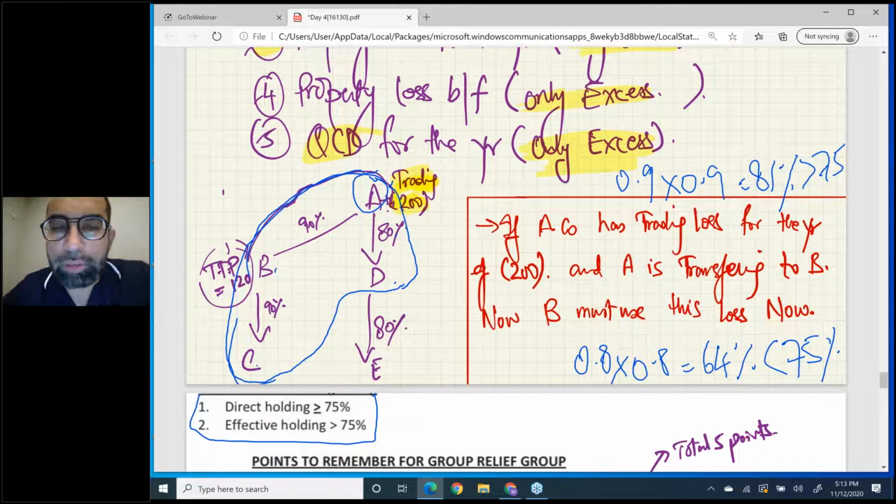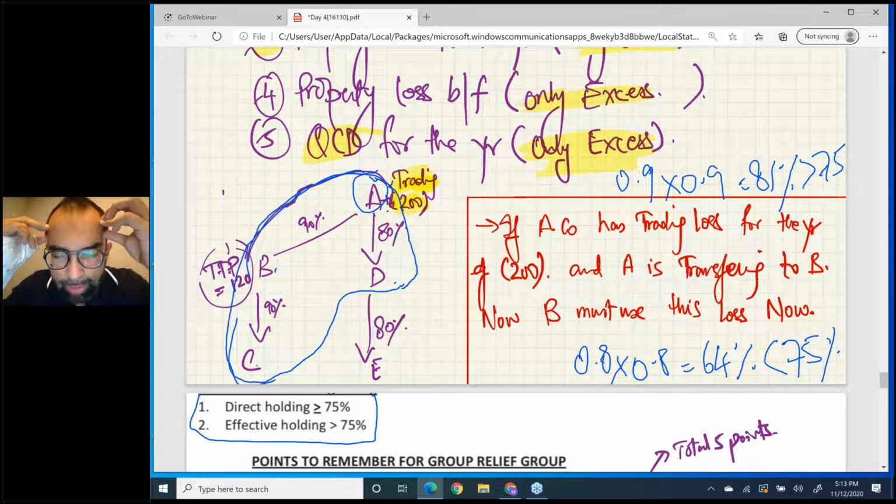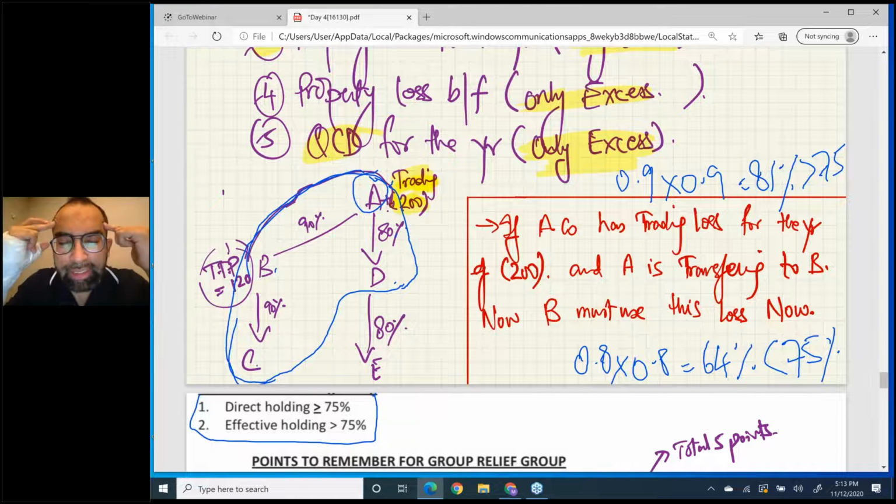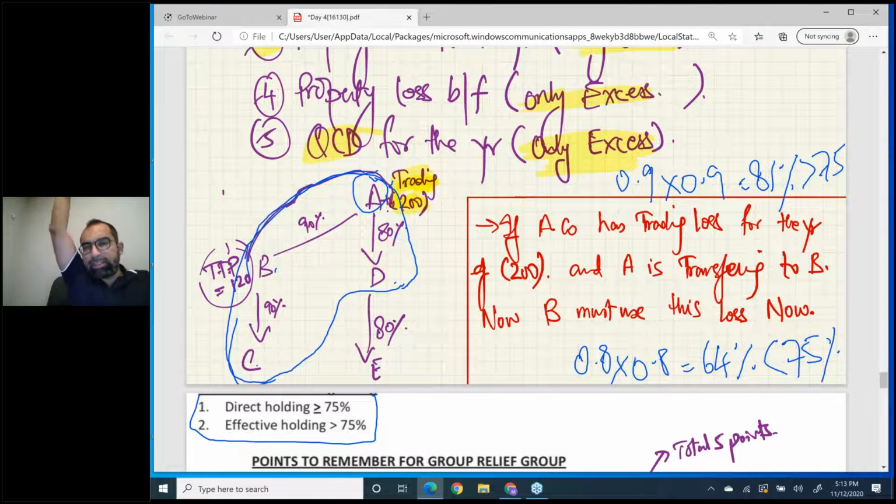Now you can think that the loss of one company can be used by another company as well. Within 75% group, one company's loss can be used by another company. So now you may ask the question, sir, which loss can be transferred?